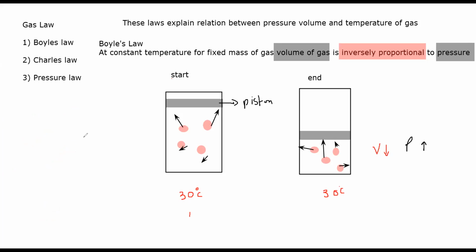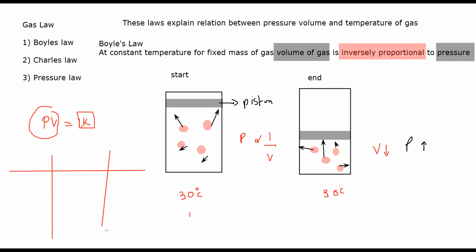This is a mathematical representation that when two quantities are inversely proportional, we say P is inversely proportional to V, or V is inversely proportional to P. And whenever two quantities are inversely proportional, the product is always constant. This is a way to identify if two quantities are inversely proportional. How can I identify? Whenever I multiply them, I will always get a constant answer. So this is a way to identify from the values that two quantities are inversely proportional.